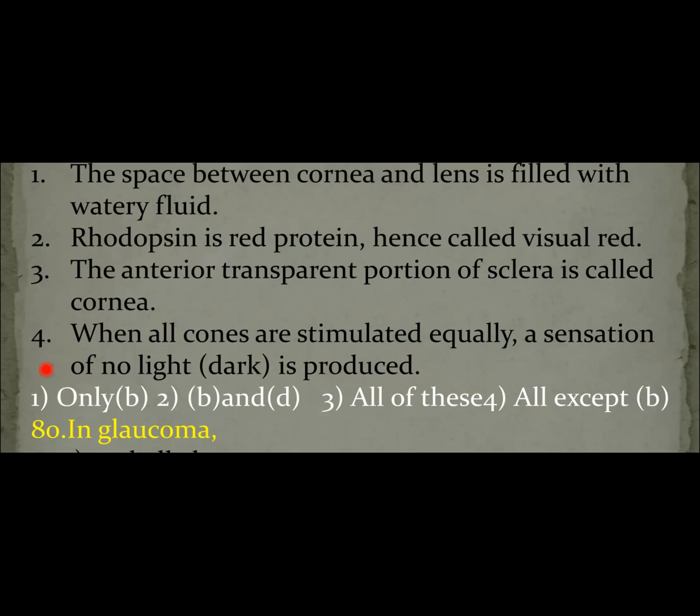But when all these three types of cones are equally stimulated, at that time white color perception takes place. Other colors, various variations of color, are detected by different combinations of sensation of these three types of cones. When all three types of cones are equally stimulated, then white color perception takes place.